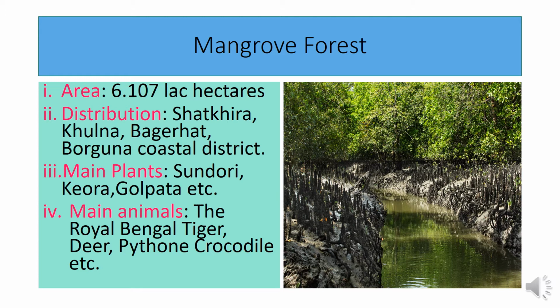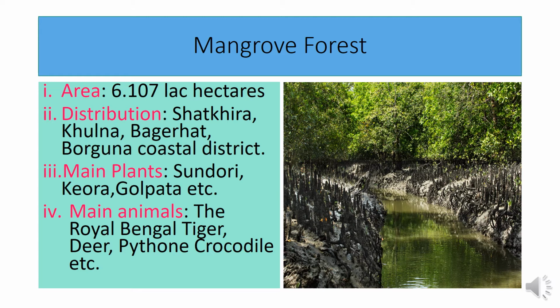Its area is 6.107 lakh hectares, which is 4.07% of our country and 39% of the total forest area. Different characteristics are found in mangrove forest, that is viviparous germination and shrubs and bushes. 334 kinds of plants and 269 kinds of animals are found in Sundarban.